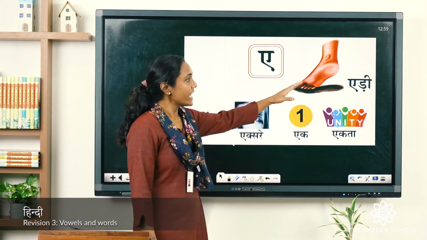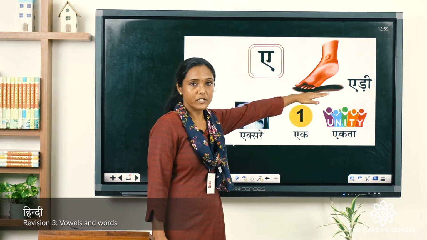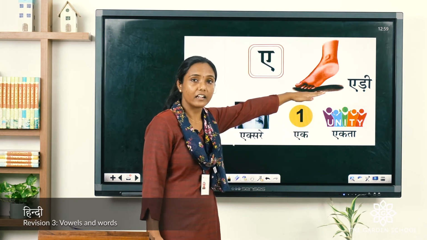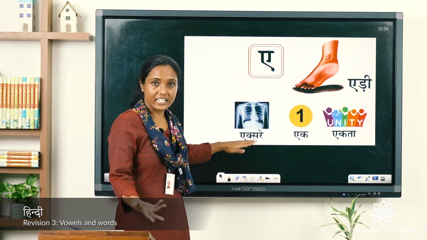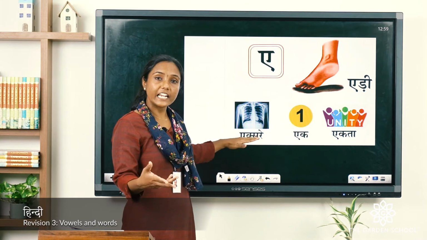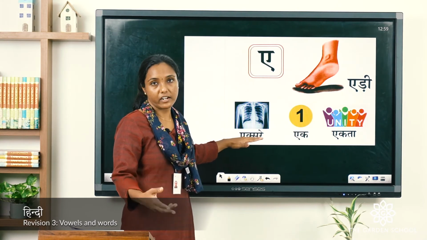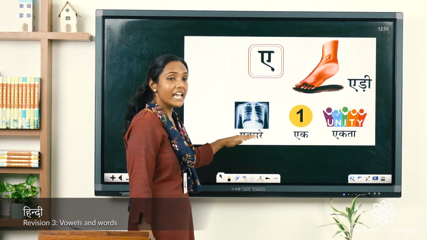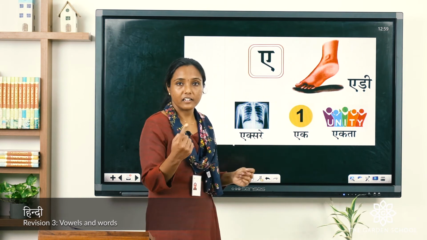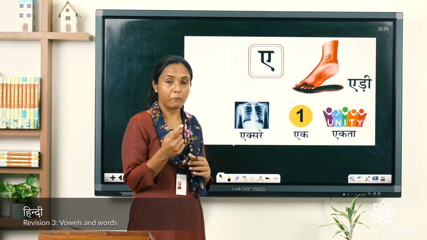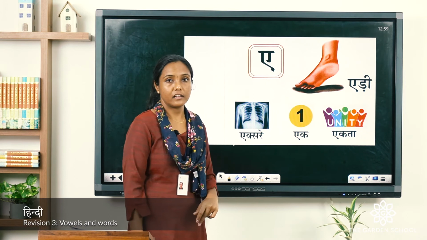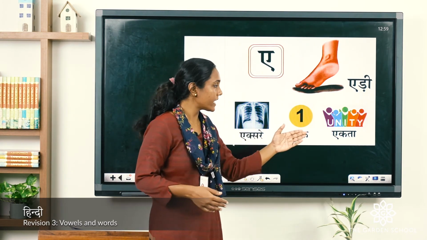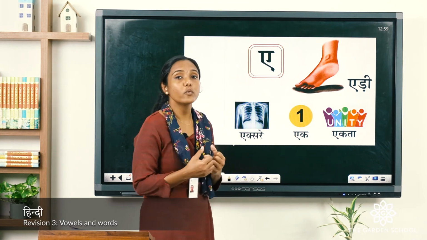So A says AD. Repeat with me, A says AD. AD means heel in English. Next, X-ray. That word in English we also pronounce in the same way, right? How do we pronounce this in Hindi? Same way, X-ray. Repeat with me, X-ray. Ek. That's the number 1. Ek. Yes, ek. Next is ekta. Repeat, ekta. That is unity.